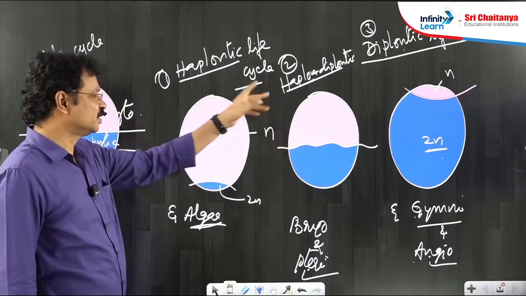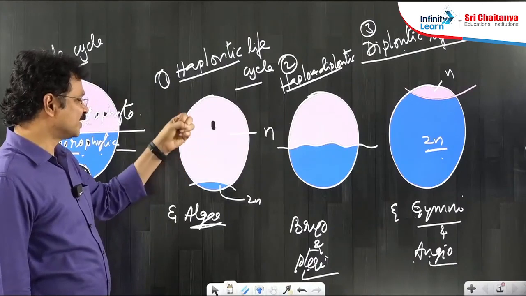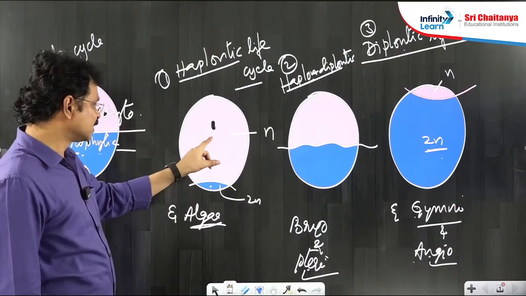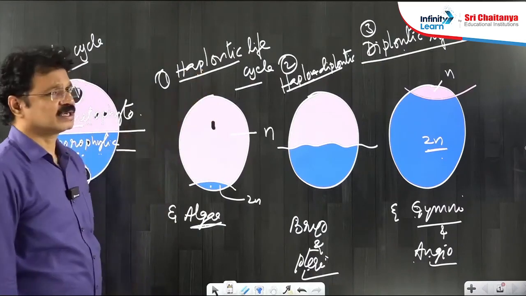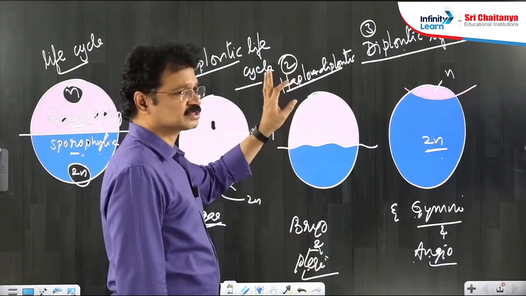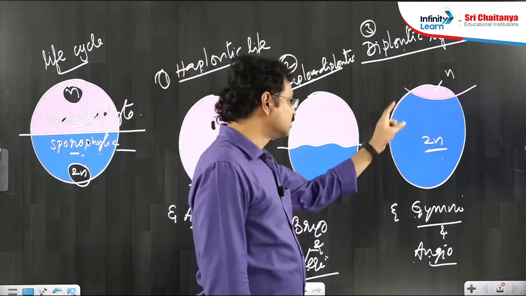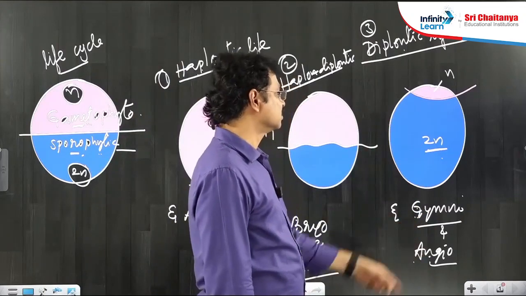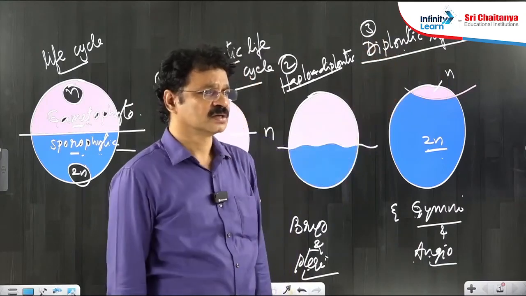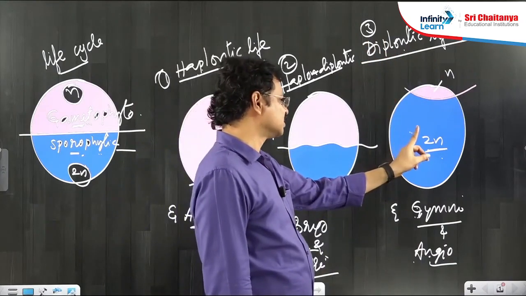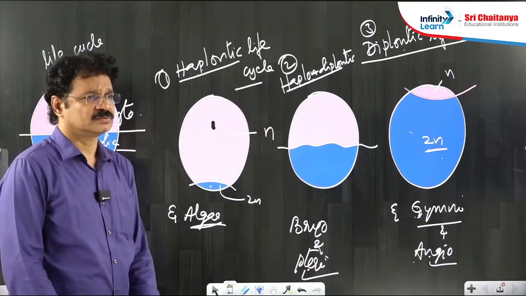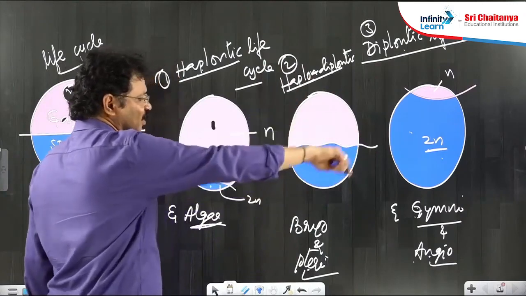But the major variation between these three is that in one, the gametophyte is completely dominant over the sporophyte. The blue color is the representative for sporophyte, pink is the representative for gametophyte; that is the haplontic life cycle. Whereas in bryophytes and pteridophytes, both are significant, haplodiplontic. In gymnosperms and angiosperms, the haploid phase, the gametophytic phase, is highly reduced, but the sporophyte is highly dominant and elaborative. This is about the 3 types of life cycles in the overall plant kingdom.